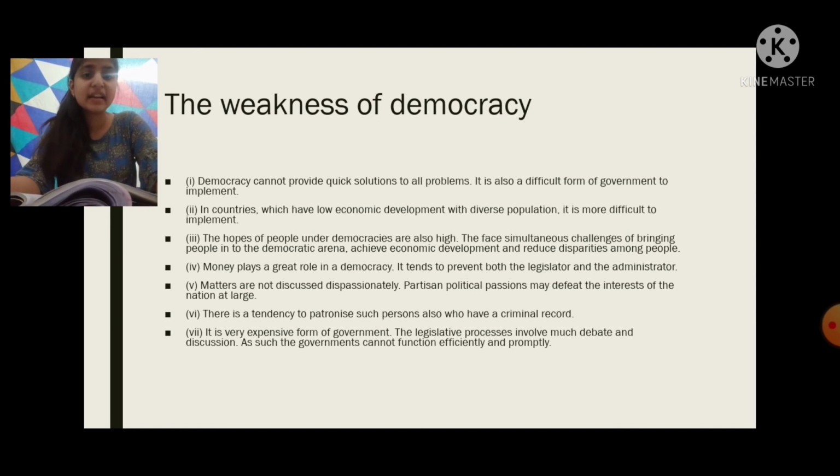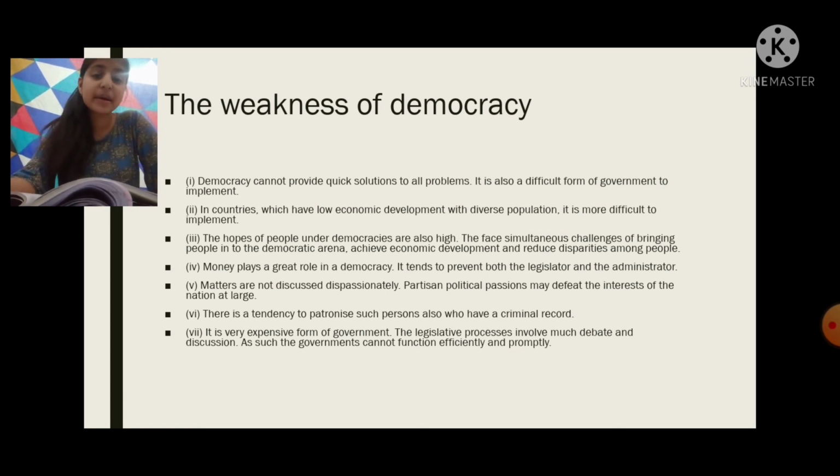Then these are some weaknesses of democracy. In democracy, the government is of many people, so it takes much time. It takes a longer time to provide a solution for a problem. Because of this, it cannot provide quick solutions, and it is also difficult to form a government and to implement decisions.